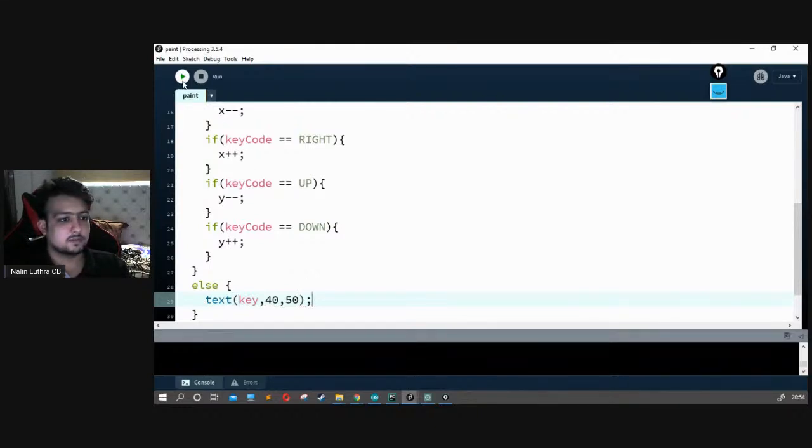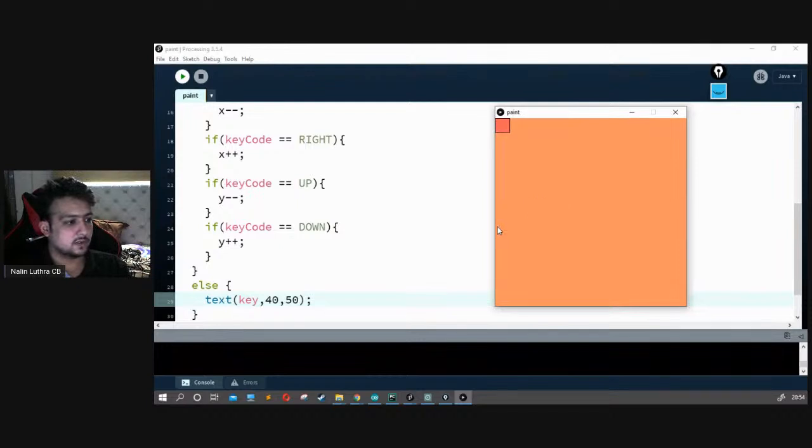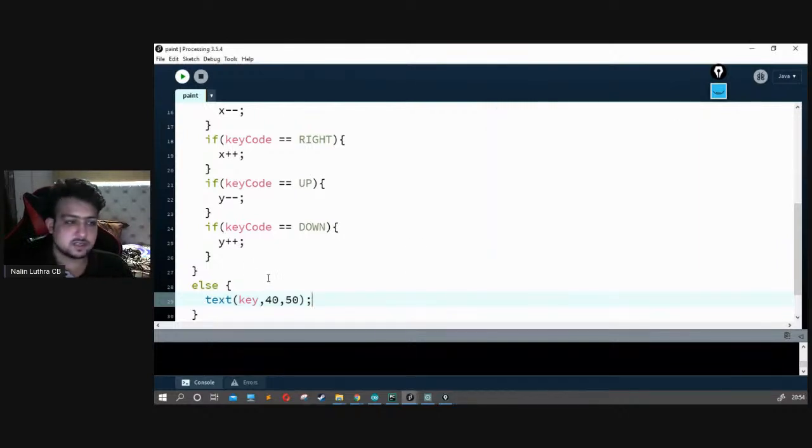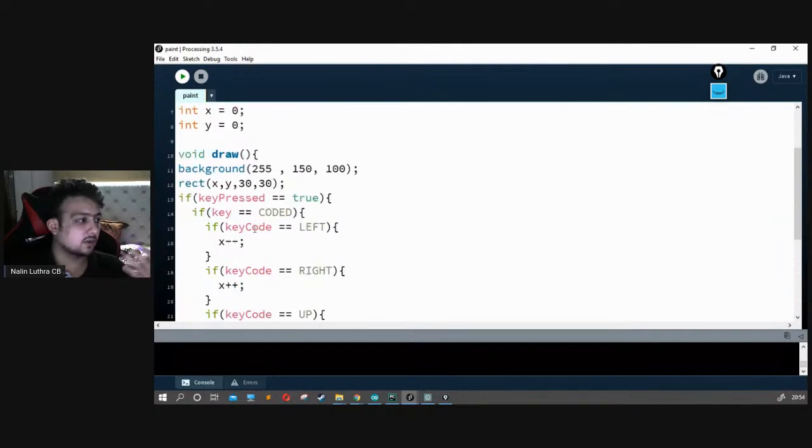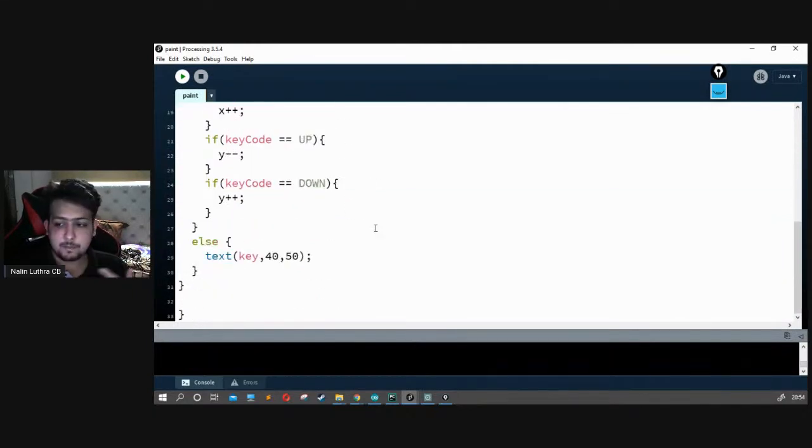All right, let's start it all together. So let's say if I press A, it keeps on presenting A, D, E. So this is how we can do it. We can just write A and stuff like that. That's how you actually control the whole thing. So we have just discussed all the things which are possible using Processing. We talked about key codes, we have talked about key pressed and stuff like that.